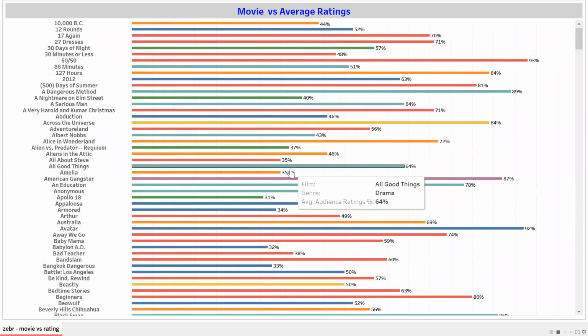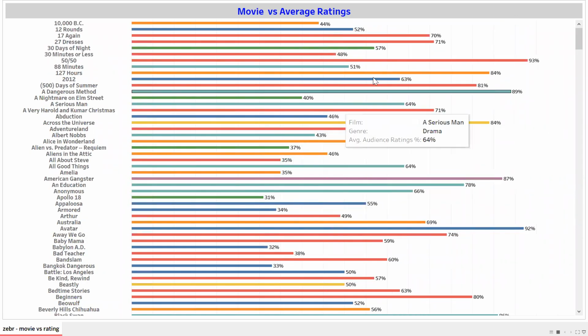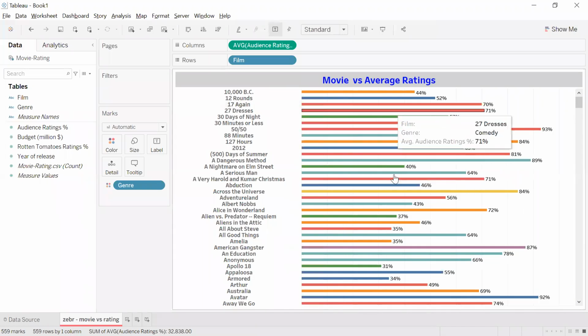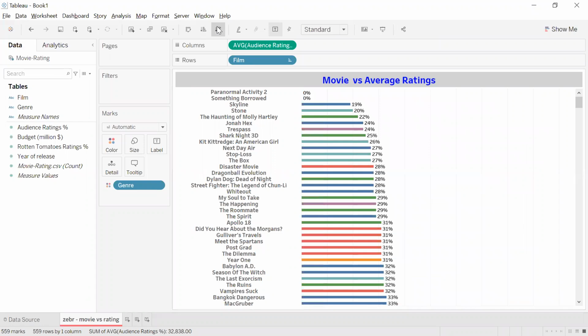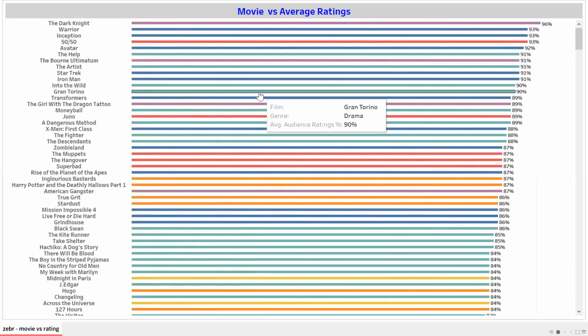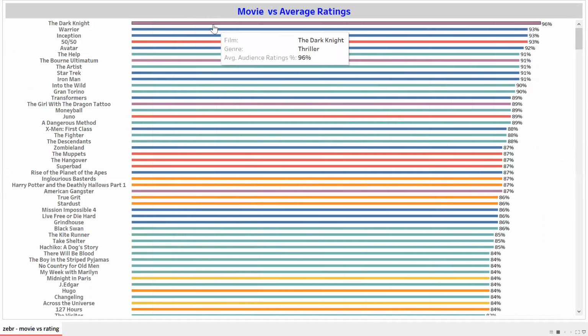All right. So I will talk about it at the end of the sessions, guys, how to plot this movie rating and all those things. But at this moment, from this graph, if I do ascending or descending, can you please tell me which movie has the highest average audience rating? In 2 seconds, you guys can find out, isn't it? But when you plot the same information in Python, it takes more time. Understand or not? You have to write the code and get all these things.